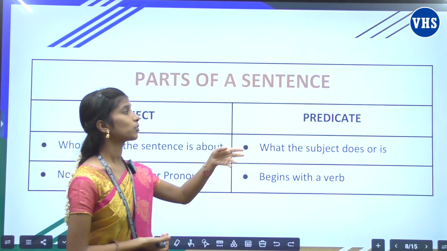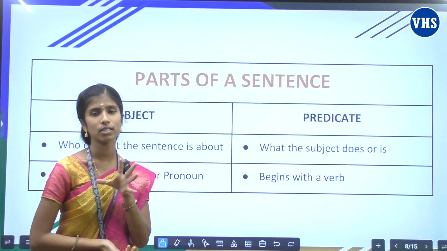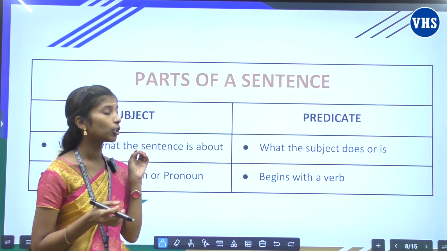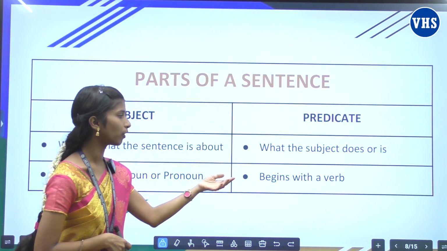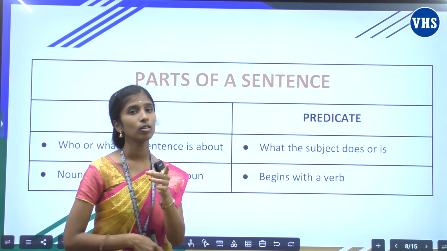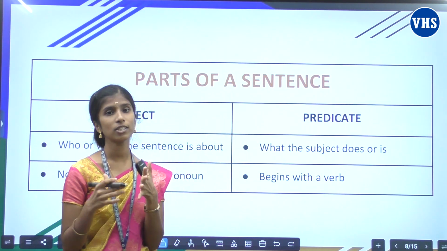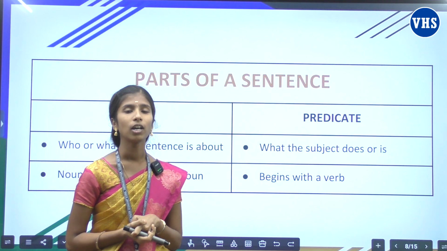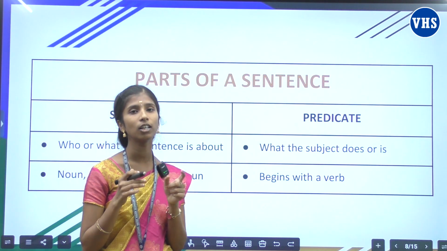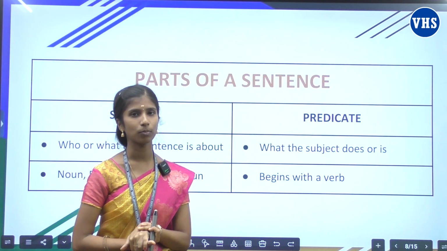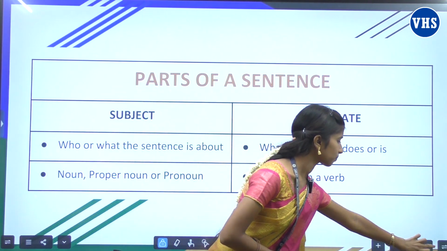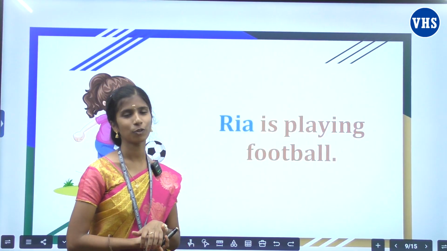And let's see about predicate. Predicate always tells us what the subject does or is, and it always begins with a verb. I repeat, a predicate always tells us what the subject does or is, and it always begins with the verb. And predicates help us to learn something about the subject. It always tells something about the subject. Okay? Let's see some examples for sentences.